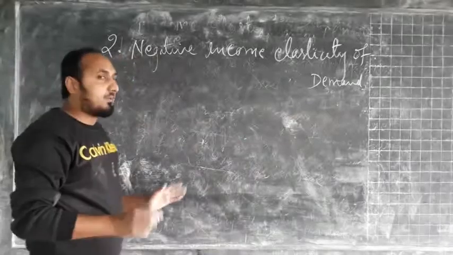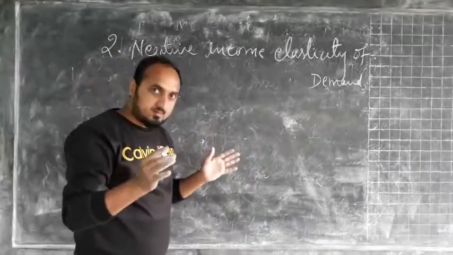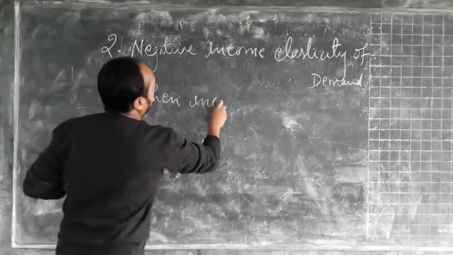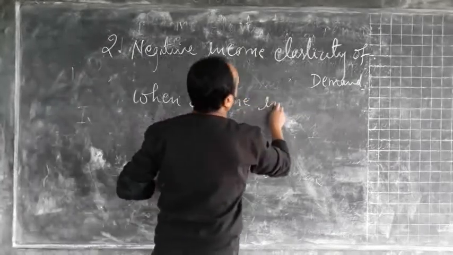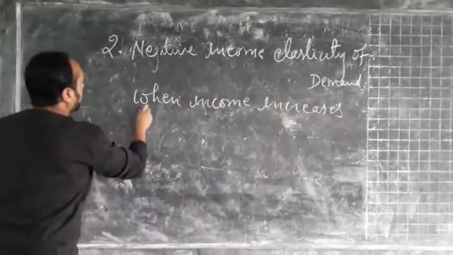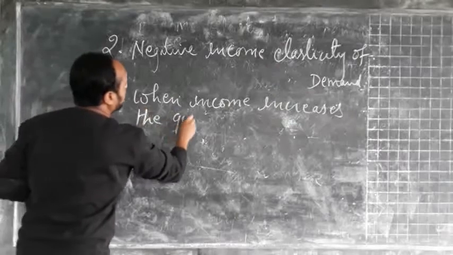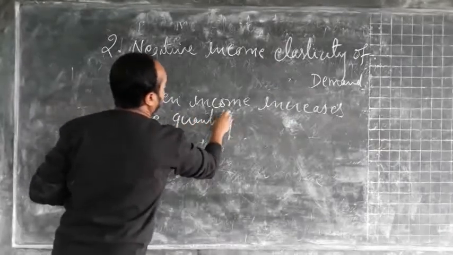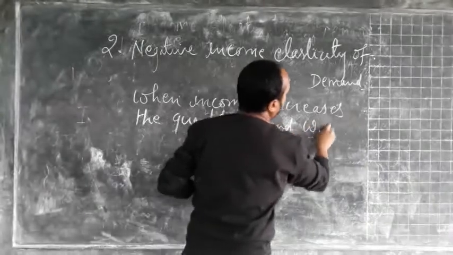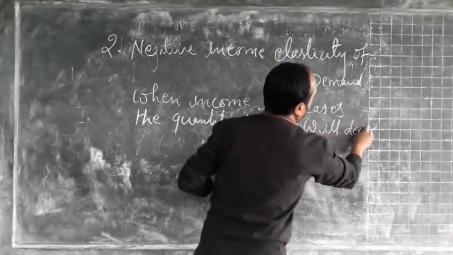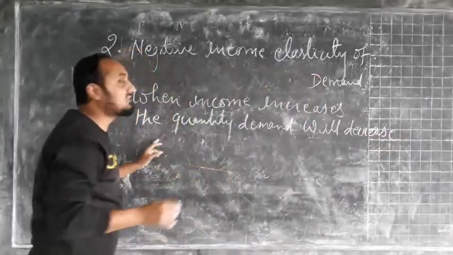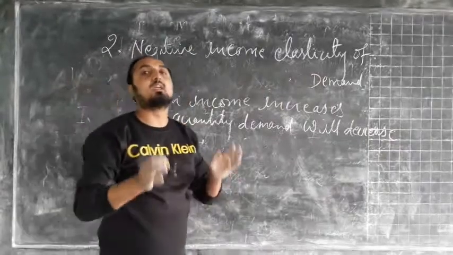So when income of the consumer increases, the quantity demand will decrease, and this happens in the case of inferior goods.